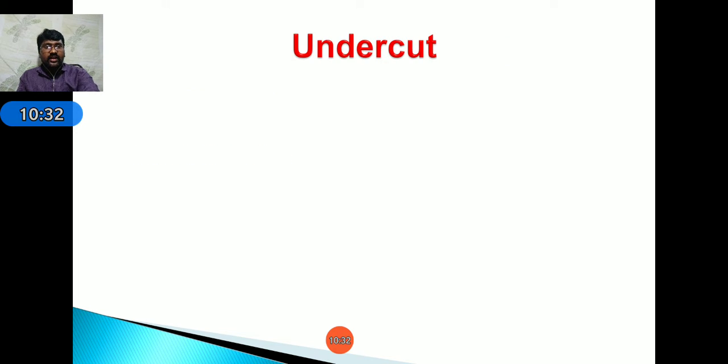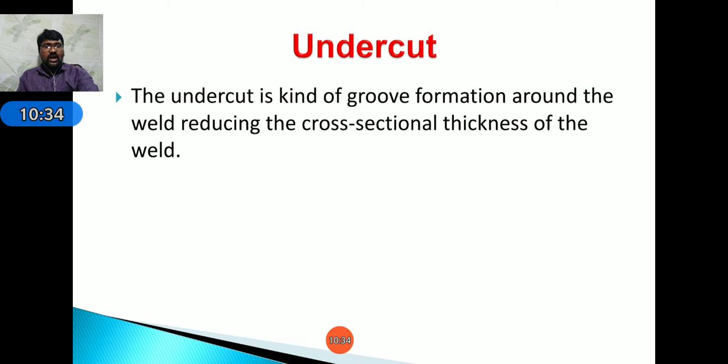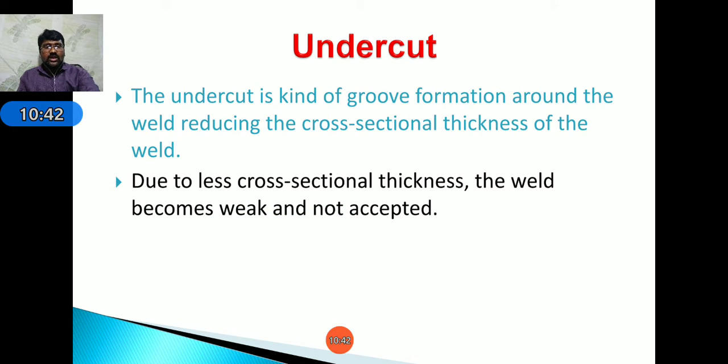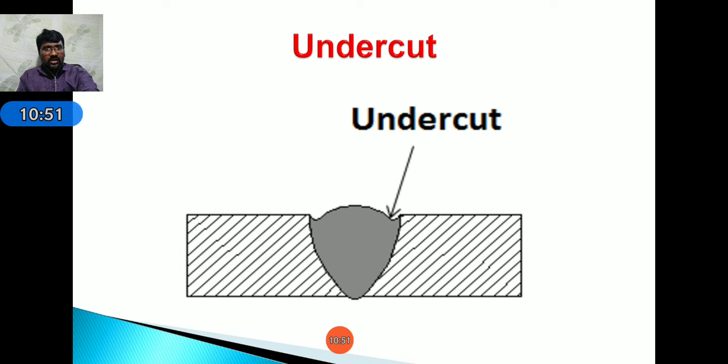Next, coming to undercut. The undercut is a kind of groove formation around the weld, reducing the cross-sectional thickness of the weld. Due to the reduced cross-sectional thickness, the weld becomes weak and is not accepted. Observe here, there is a lack of material to fill this area; that is undercut.